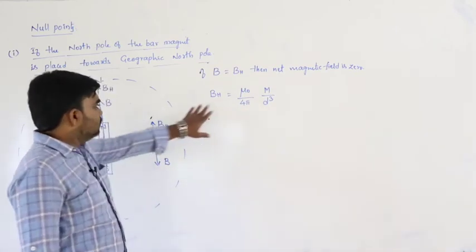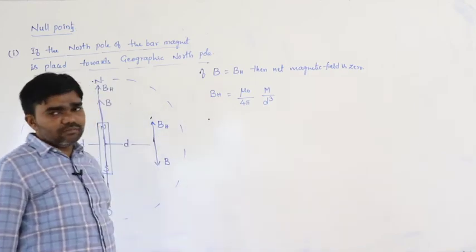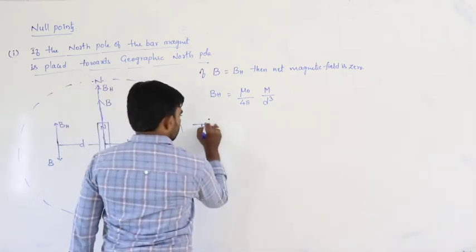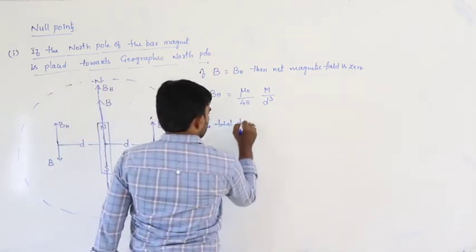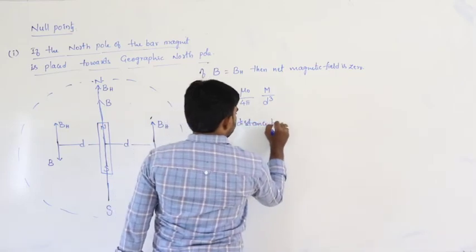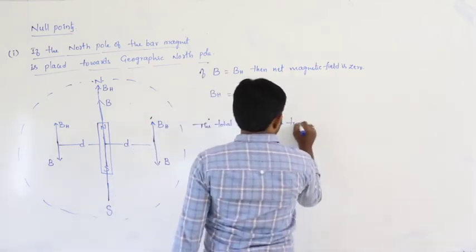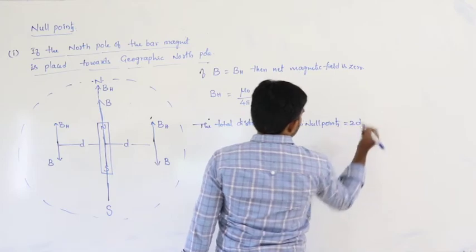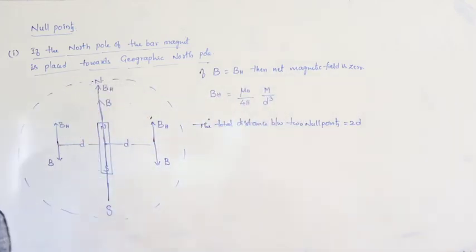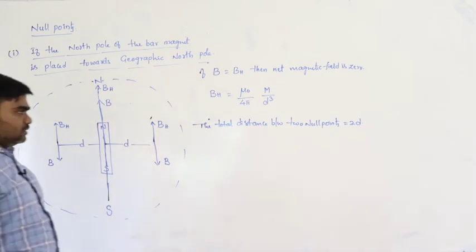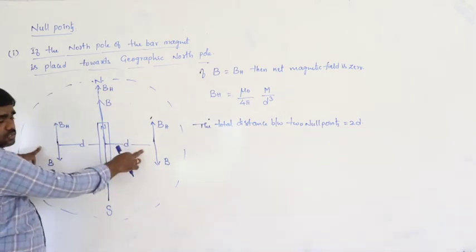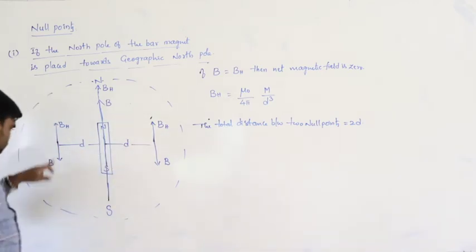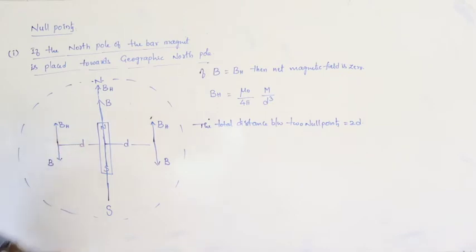Then at that position, the net magnetic field must be equal to 0. That is why this is the null position. Now, the total distance between the two null points is equal to 2d. So definitely two null points exist on both sides of the magnet. Here B is downwards, BH is upwards. Here also it is downwards, BH is upwards. Therefore, two null points exist.